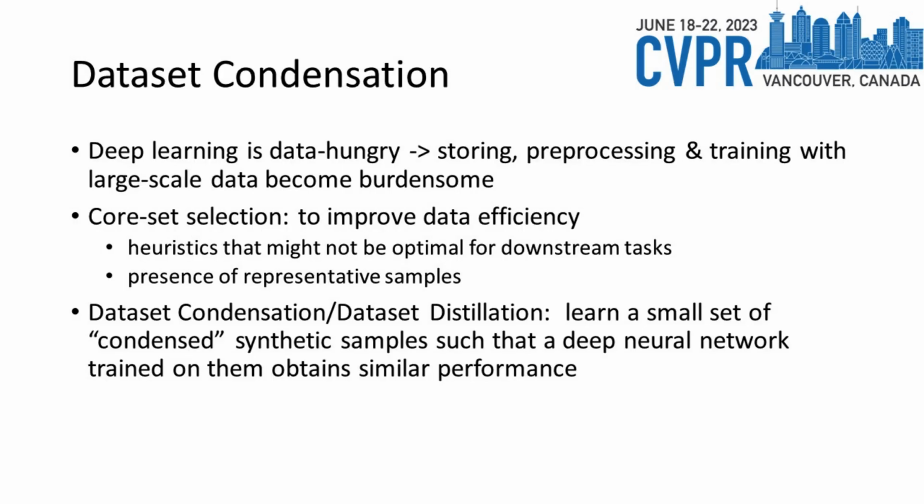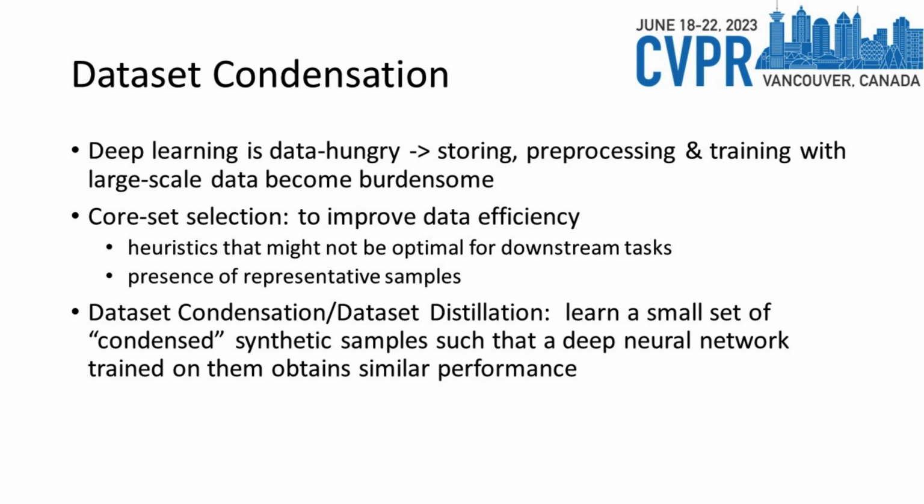Dataset condensation aims to solve the problem of data hunger in deep learning, which requires a large amount of data to train a well-performing model. It makes storing, preprocessing and training with large-scale data burdensome. The traditional solution is coarse set selection, which improves data efficiency by heuristics or representative samples. However, the heuristics might not be optimal for downstream tasks. The presence of representative samples is not guaranteed.